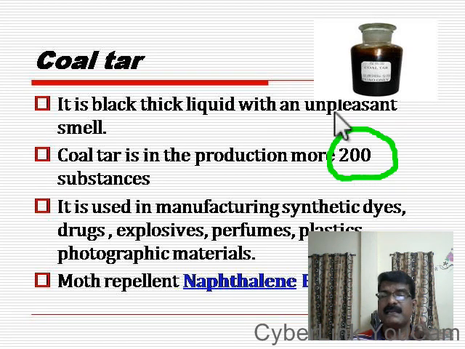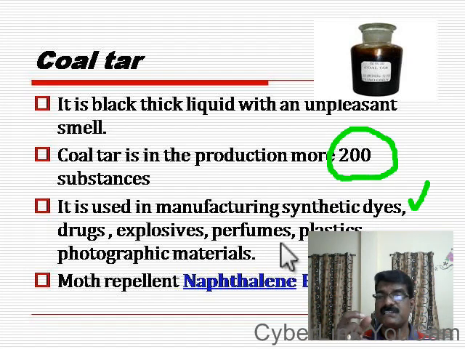See, coal tar is used in the production of different dyes. Coal tar is used in the production of different medicines, drugs. It is used in explosives. It is used in the production of perfumes. See, though it has an unpleasant smell, the coal tar is used for the production of good perfumes. Many things like paints and varnishes are produced by using coal tar.